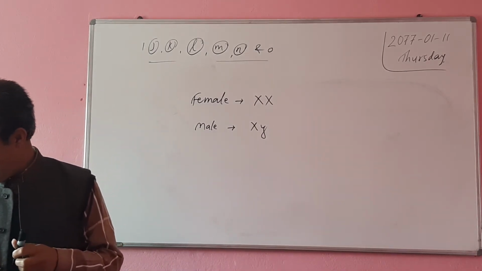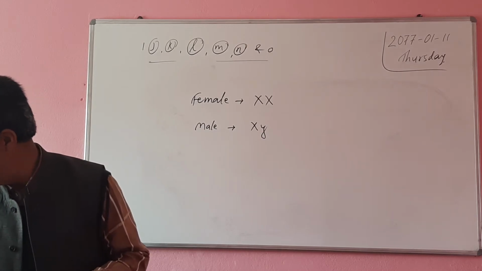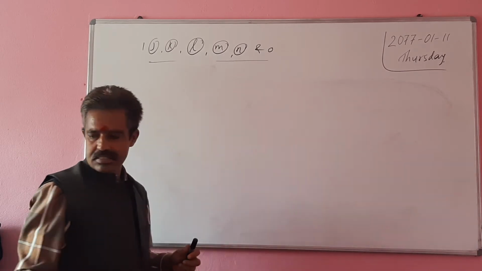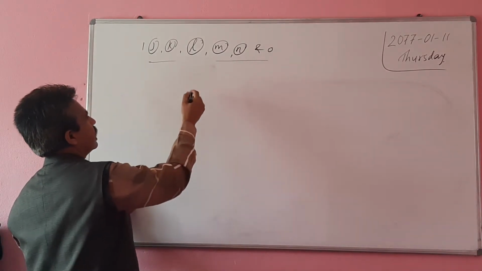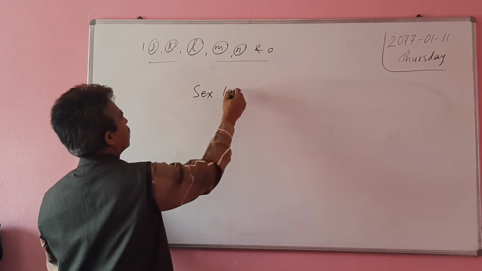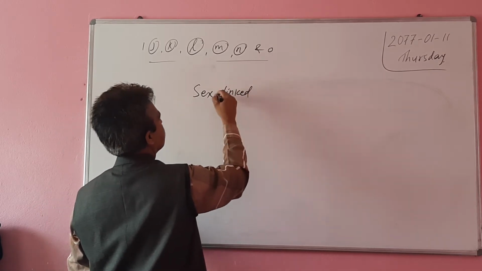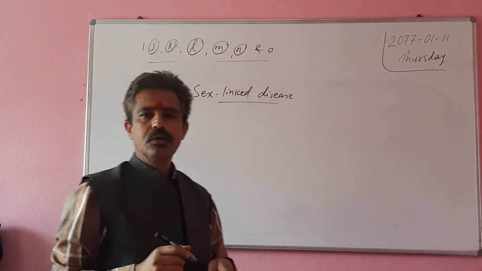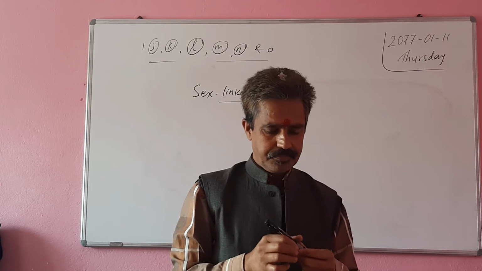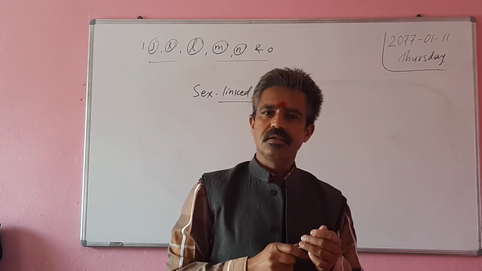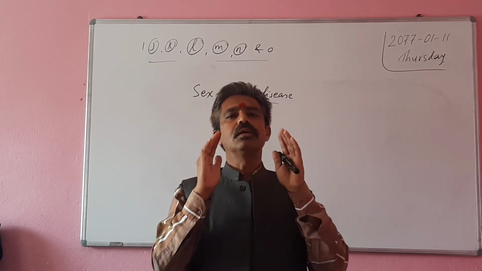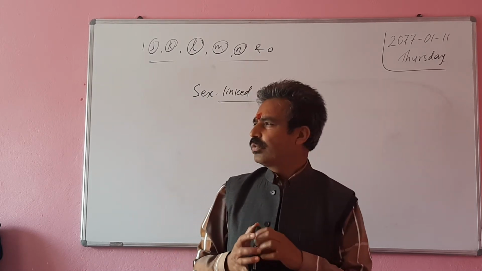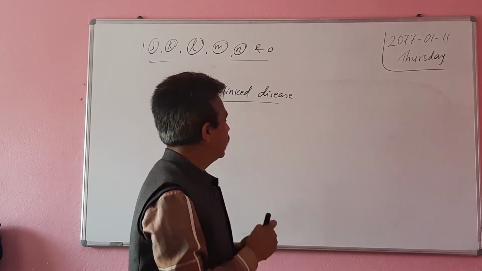Next question is: name any two sex-linked diseases of male. First, you should know what it means by sex-linked disease. It is a disease that is seen in only one sex, either male or female. Which diseases are seen in male only?